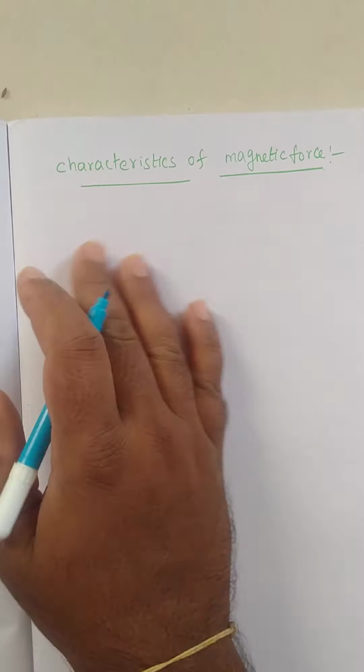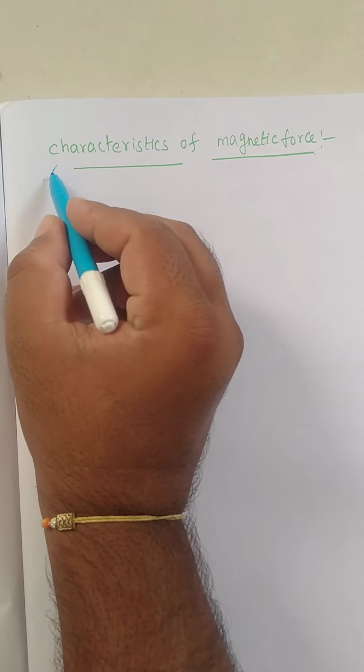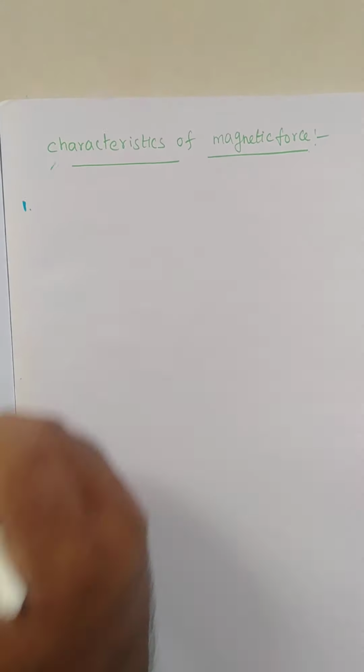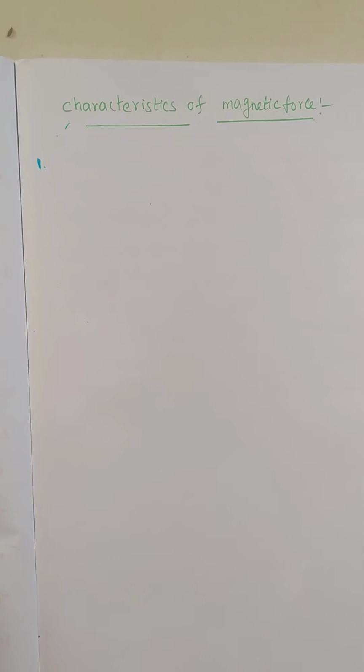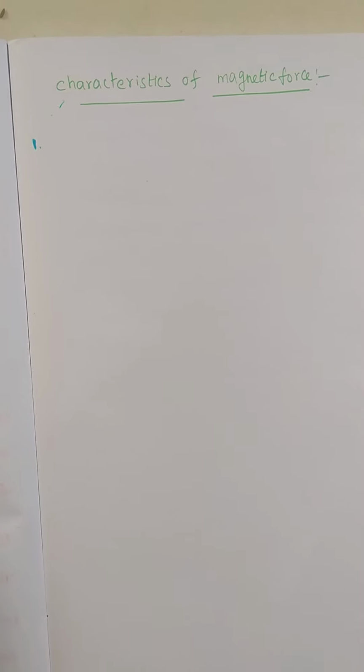First one is characteristics of magnetic force. There are 5 characteristics. You know very well, whenever you keep a charged particle in a uniform magnetic field, it experiences force. If the charged particle is not kept in the field, it does not experience force. When the charged particle is moving along the direction of the magnetic field or opposite to the direction of the magnetic field, there is no magnetic force, because sine 180 is 0 and sine 0 is 0.